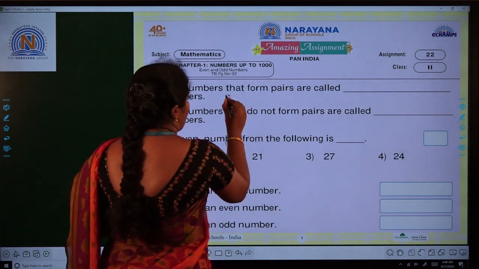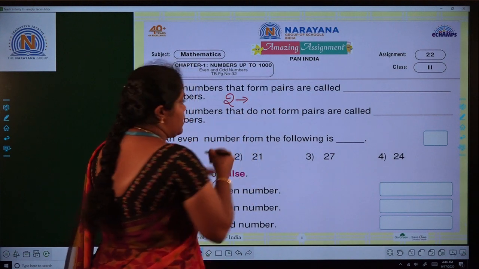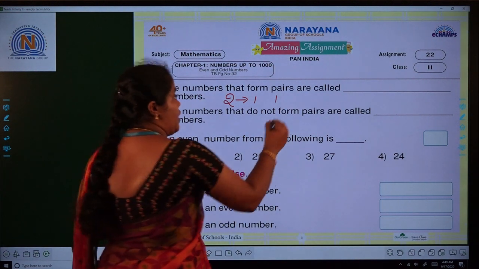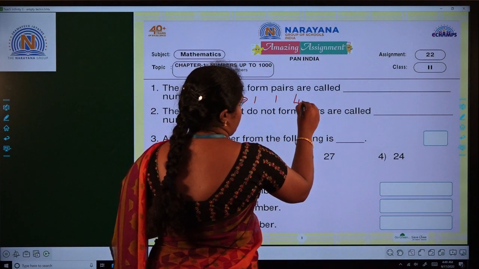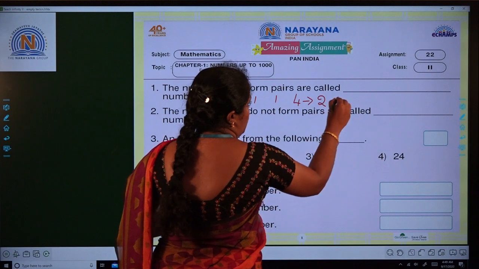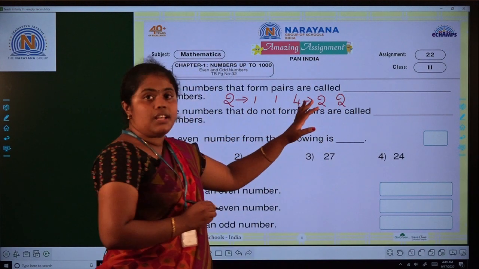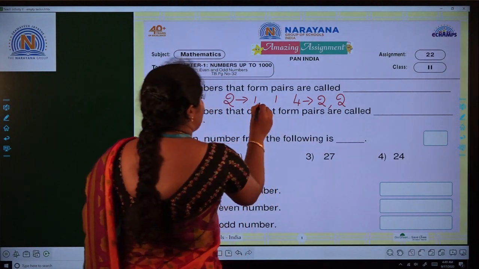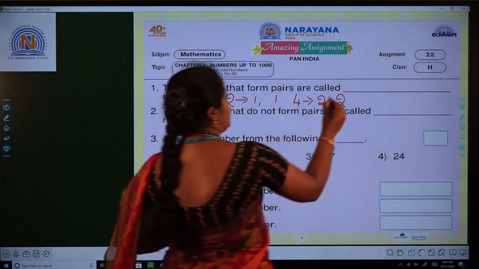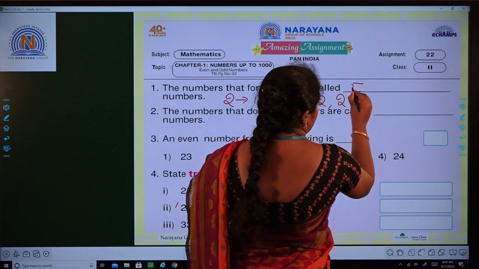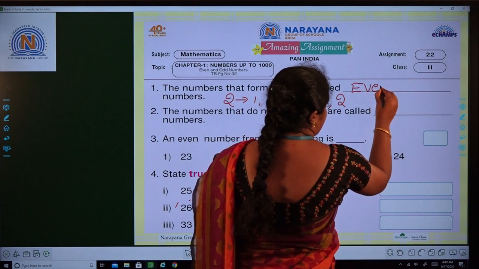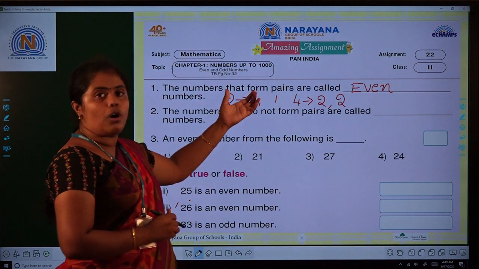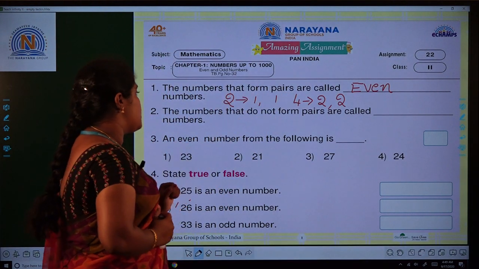For example, we can take 2, we can share equally like 1 and 1. And we can take 4, we can equally share like 2 and 2. Those numbers are able to form pairs. So these type of numbers are called as even numbers. That pair of numbers is called as even numbers.